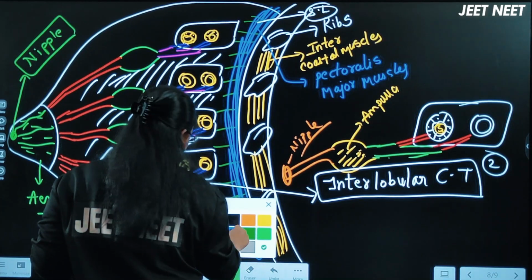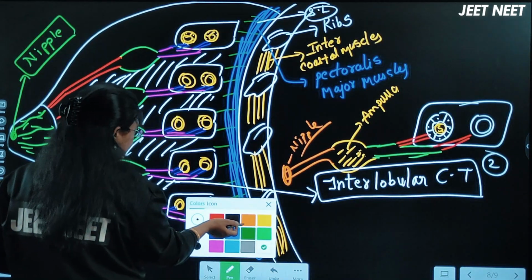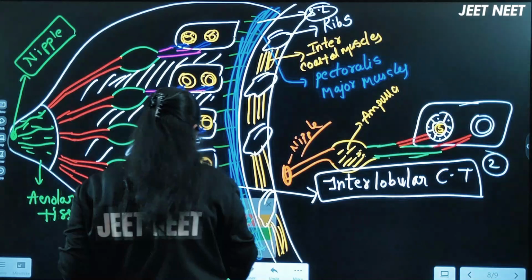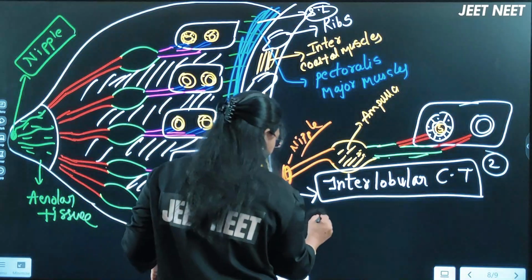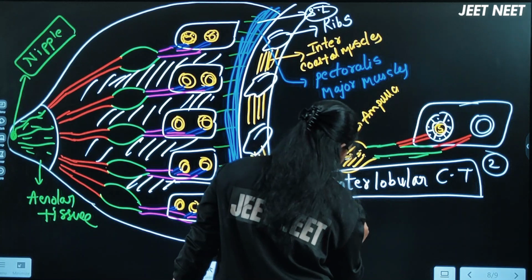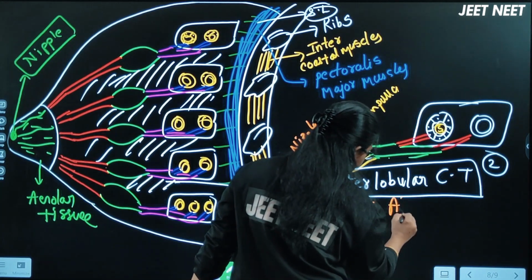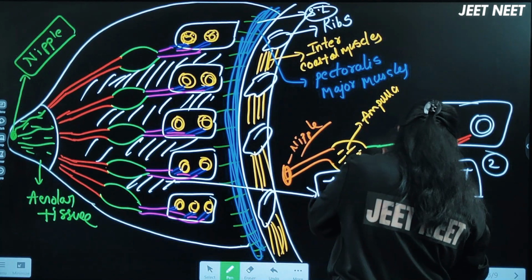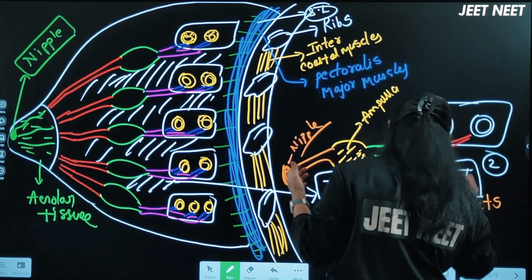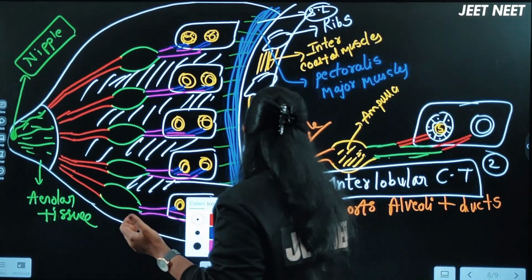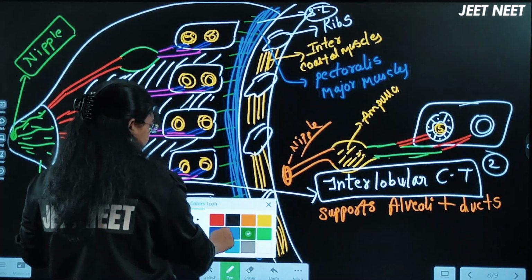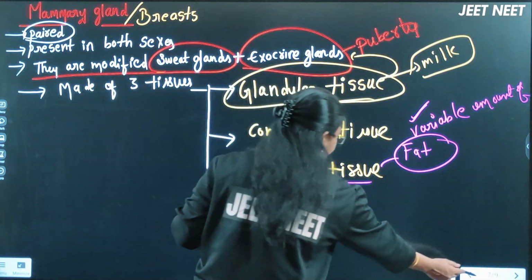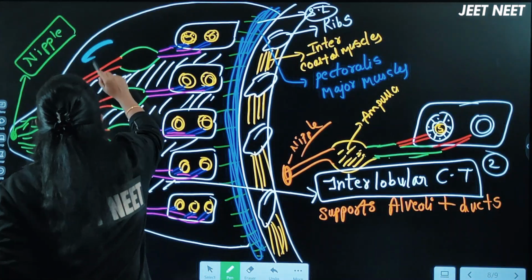Now the next thing here, the third type of tissue, which will support the alveoli and the ducts. Let me write this point also. Supports alveoli plus ducts, right? Next, the next part is adipose tissue. Here we completed the connective tissue. Next, adipose tissue. Adipose tissue will be present in this region, beta.